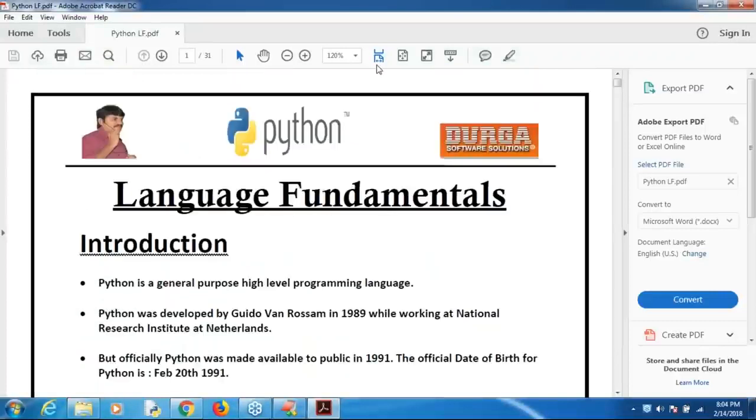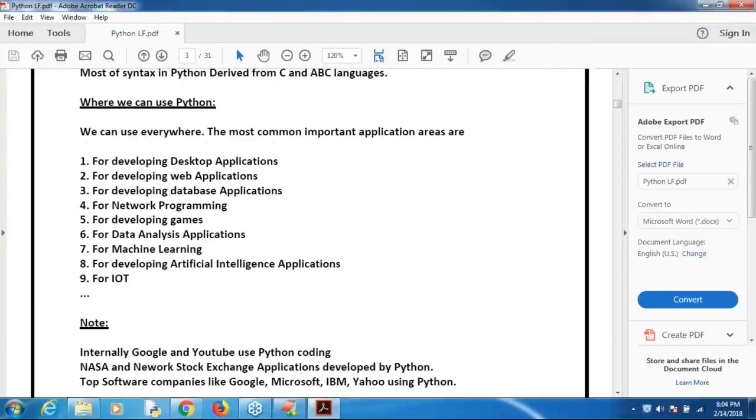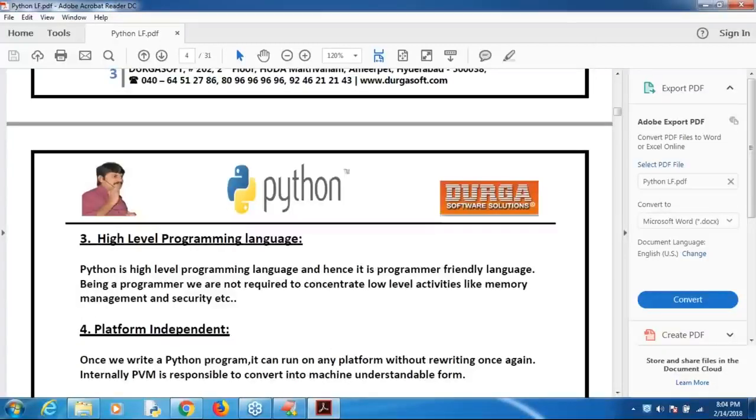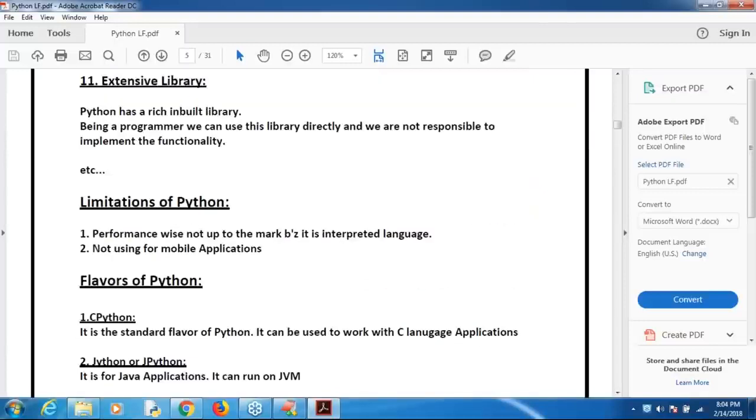Unit. Sir, like this, for every topic I'm going to share the material. Don't worry about that. For each and every topic, whatever I'm going to cover, I will share the material. Okay, sir, this is the language fundamentals material, almost around 31 pages. You can see it.